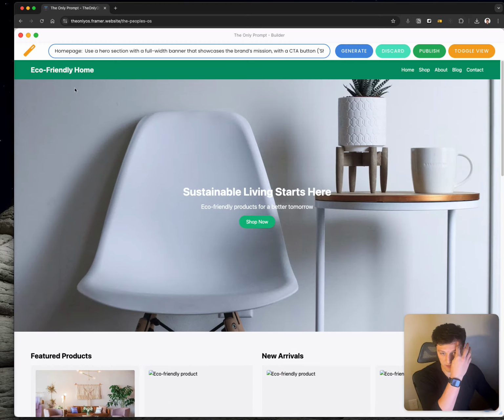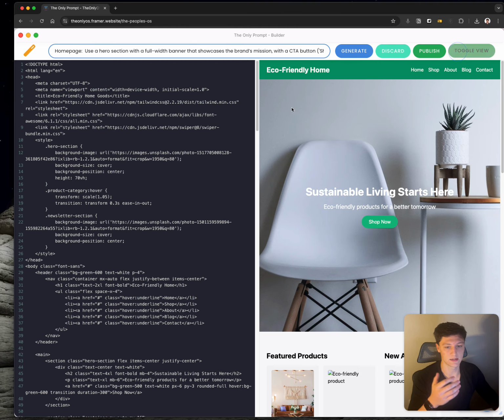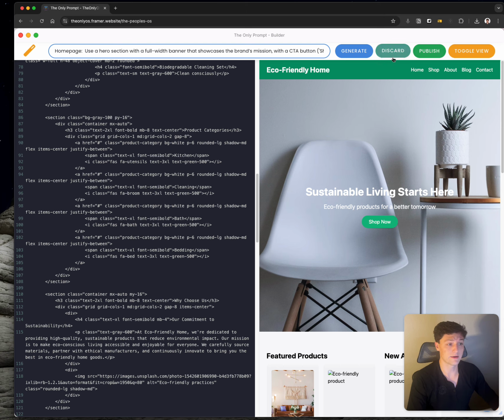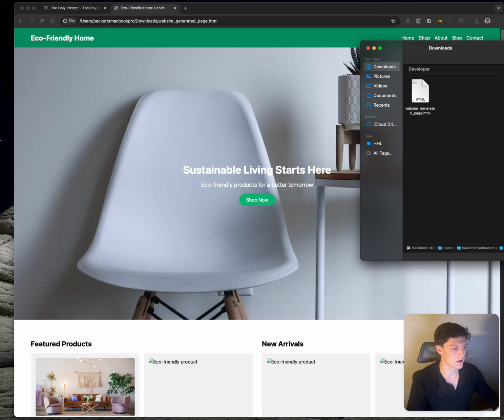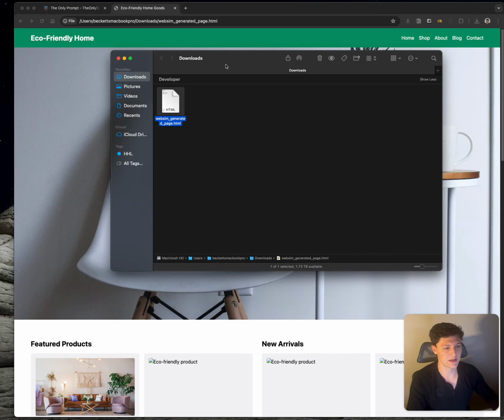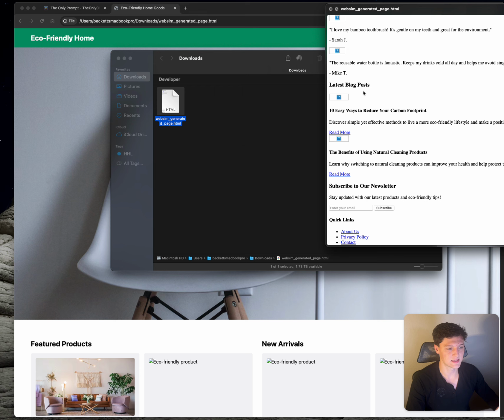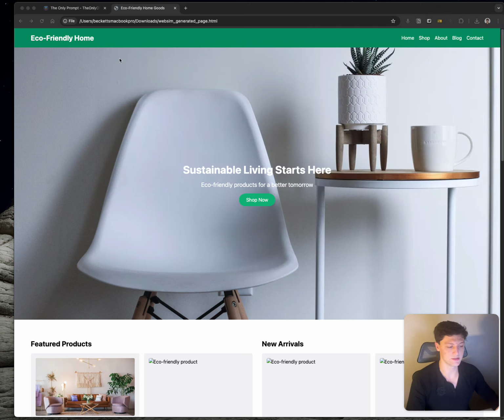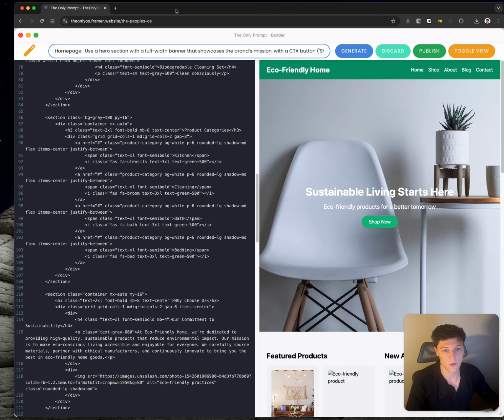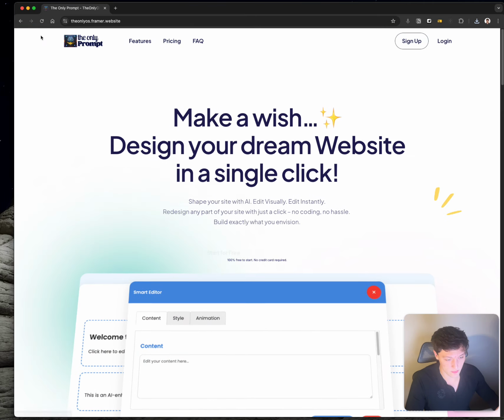I can obviously come in here and touch things up, and I can open the code if I know how to do code, for all you code wizards out there. I don't know how to do all that, but you can click things like publish. It's going to download a file here. Whoopsies. And it's literally going to give me the HTML for what I need for that site. I can paste that into my development site, and I have a site ready to go in minutes.